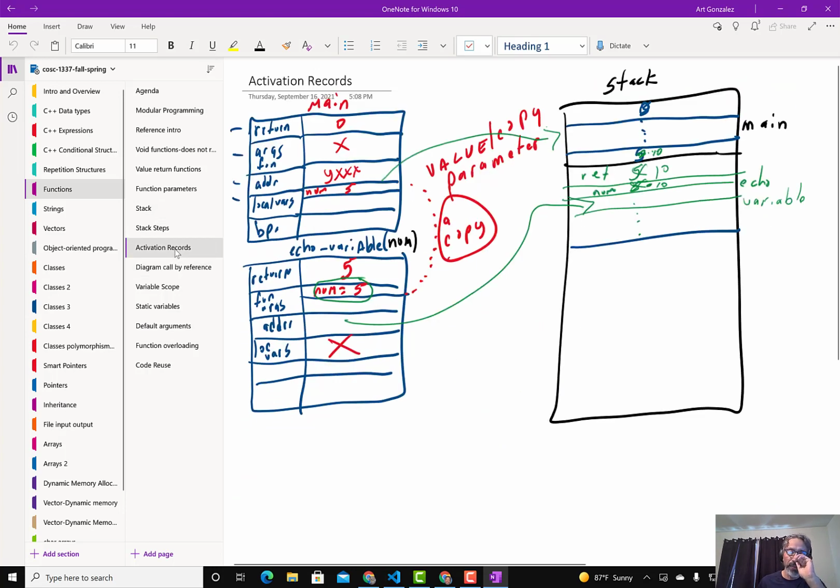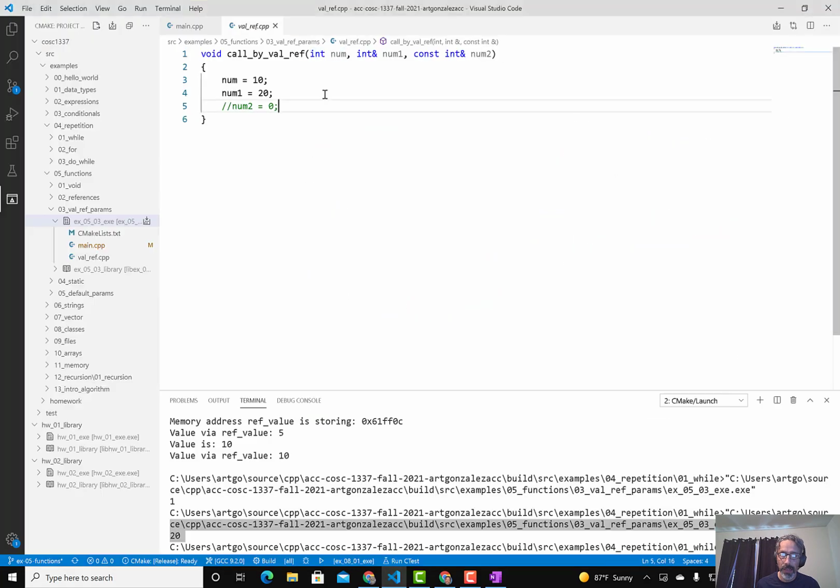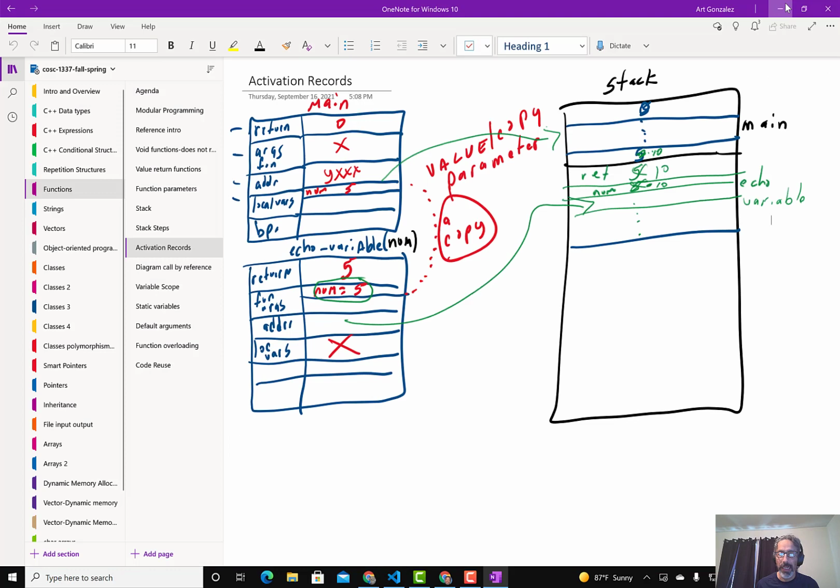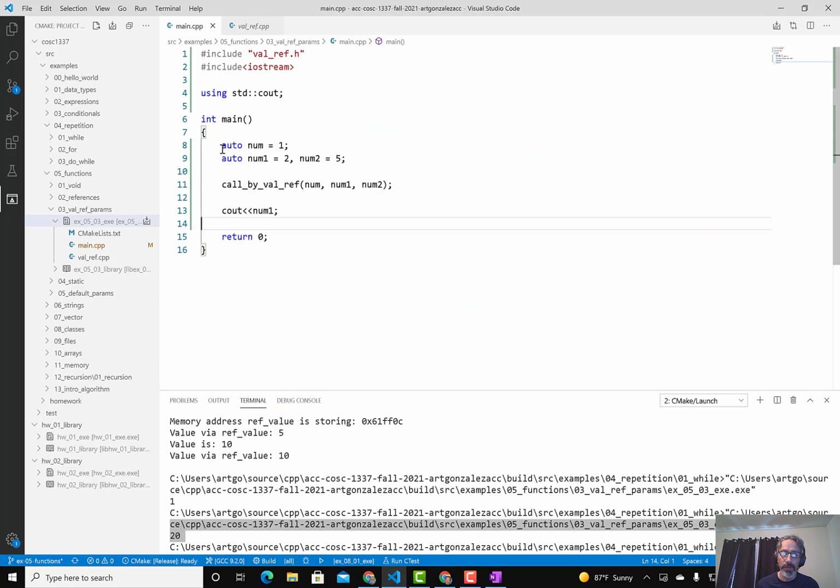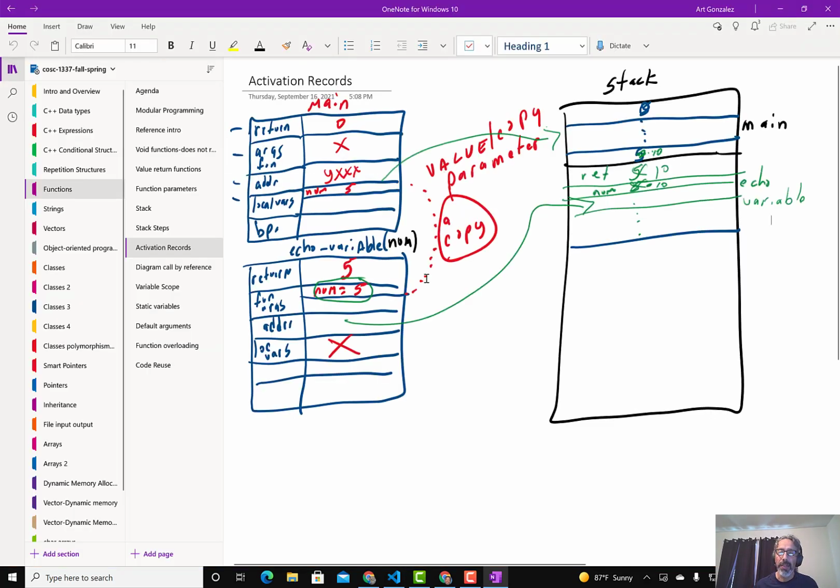Okay, so if we have a value parameter, meaning a parameter that does not have the address operator like this, then in memory, let me go back to main, we will have this in memory. A copy of it will be created in memory when we use it as a parameter. Let's see how that would work, right?